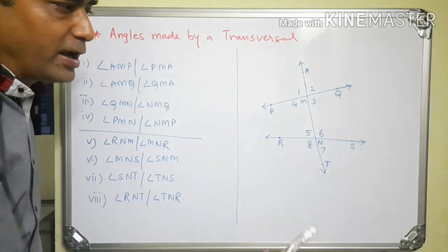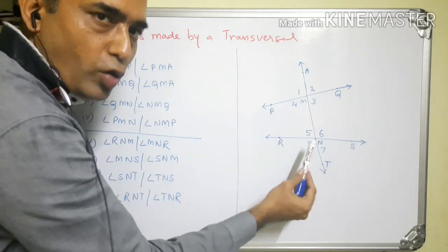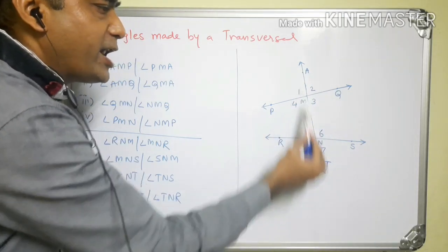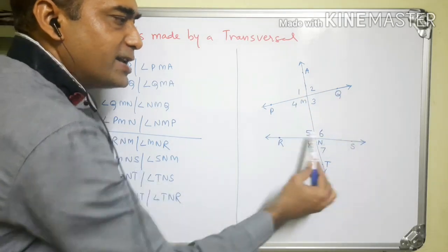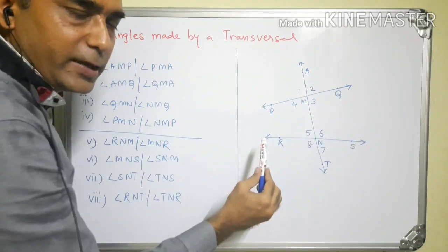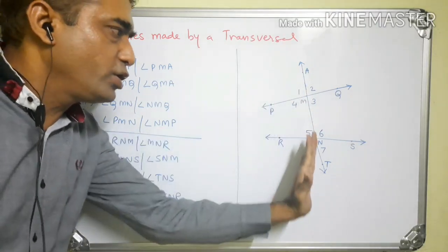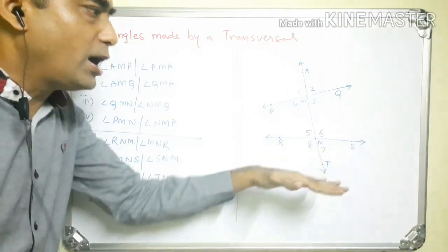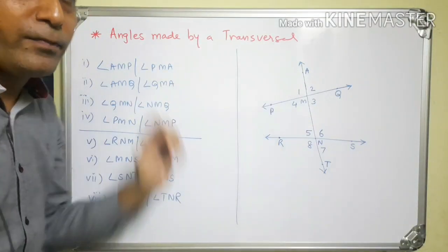You take any angle, suppose we take angle MNS. Again ray NM, one arm, is on the transversal and the other ray NS is on this line. So you take any angle, its one arm will be on the transversal and the other arm will be on one of the two lines.